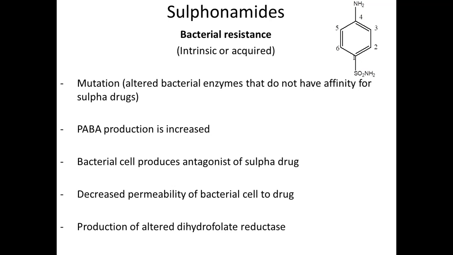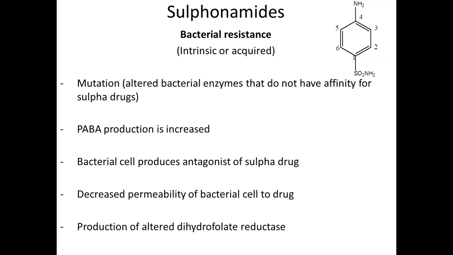The second thing is that when the sulfur drugs come in contact with the dihydropteroid synthetase enzyme, the PABA production in the bacteria starts to increase. This is to oppose the entry of sulfonamide. The bacteria thinks, sulfonamide is coming, so let us increase PABA production.